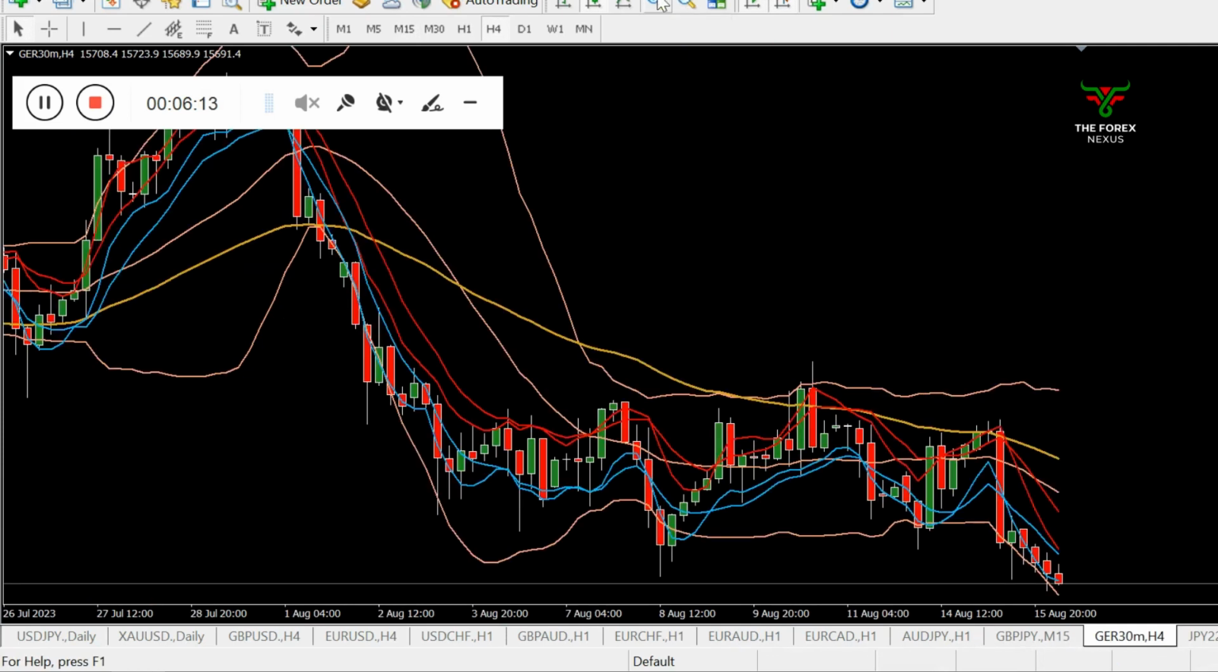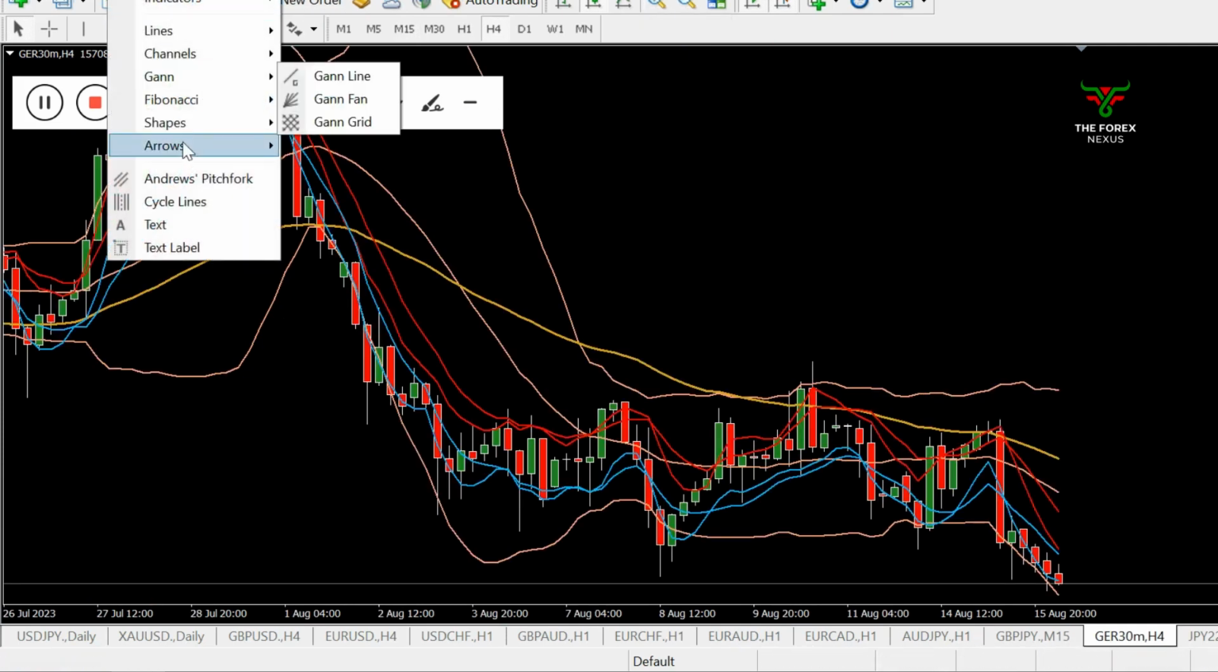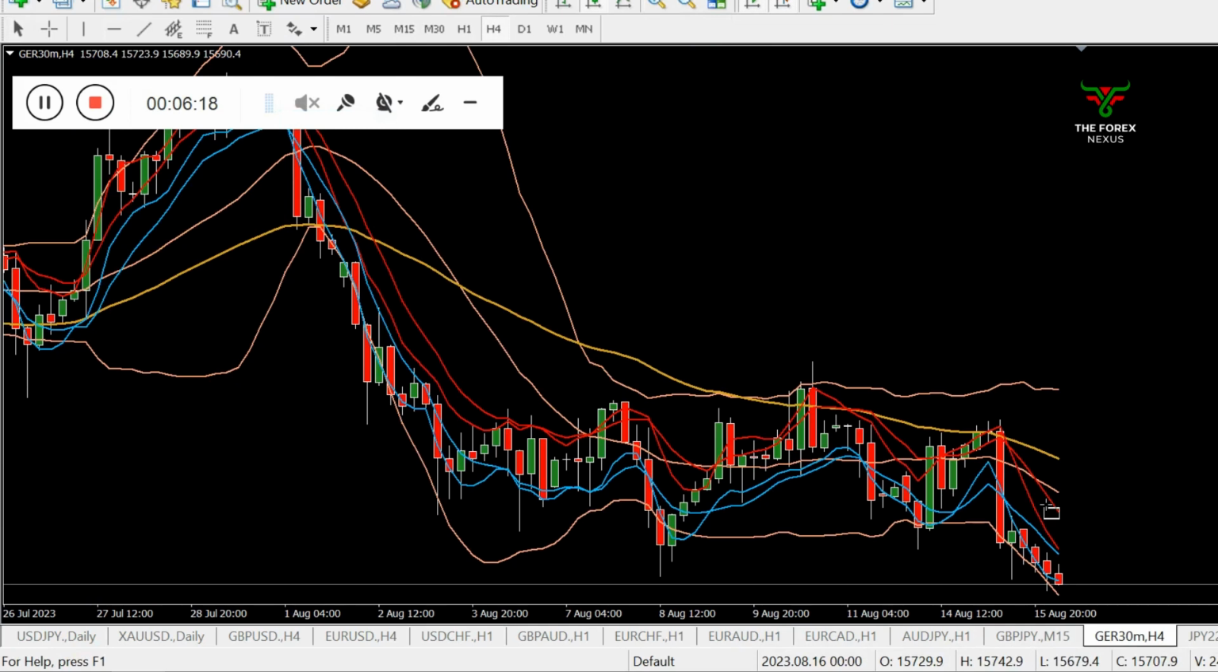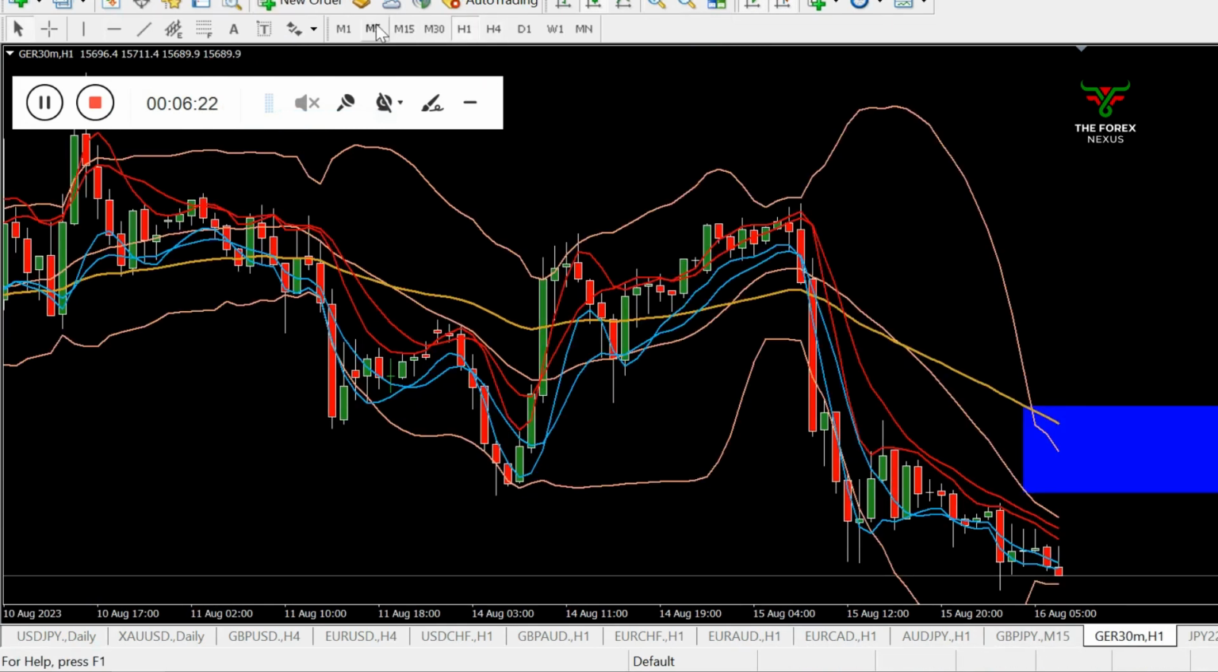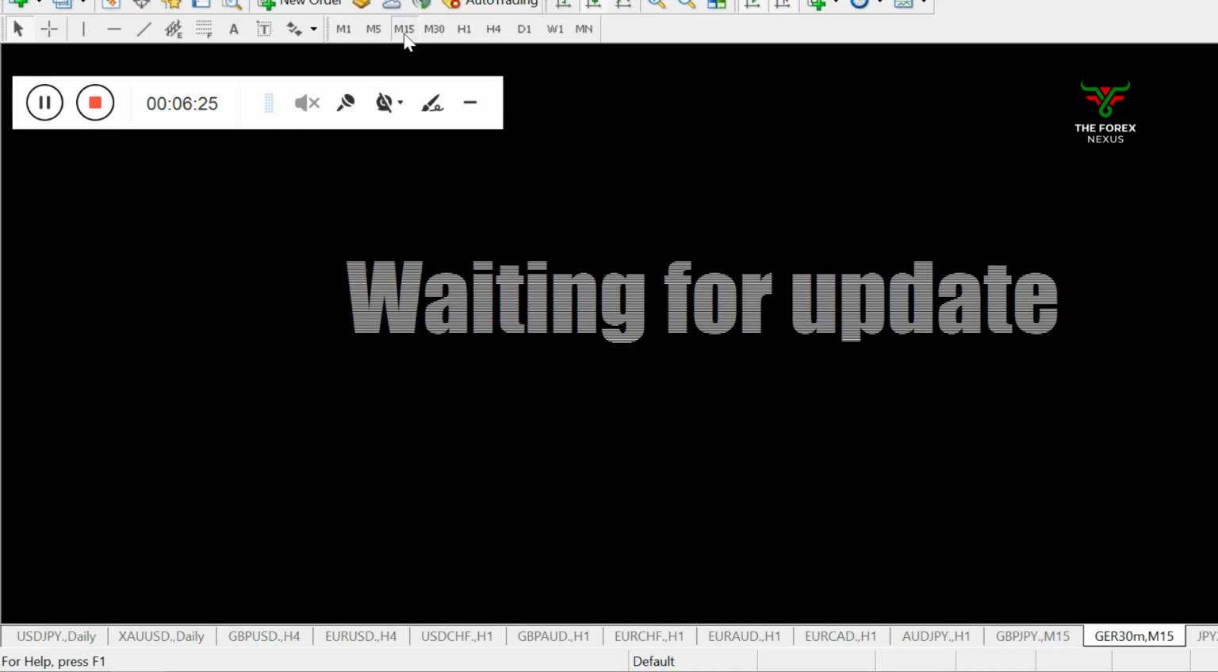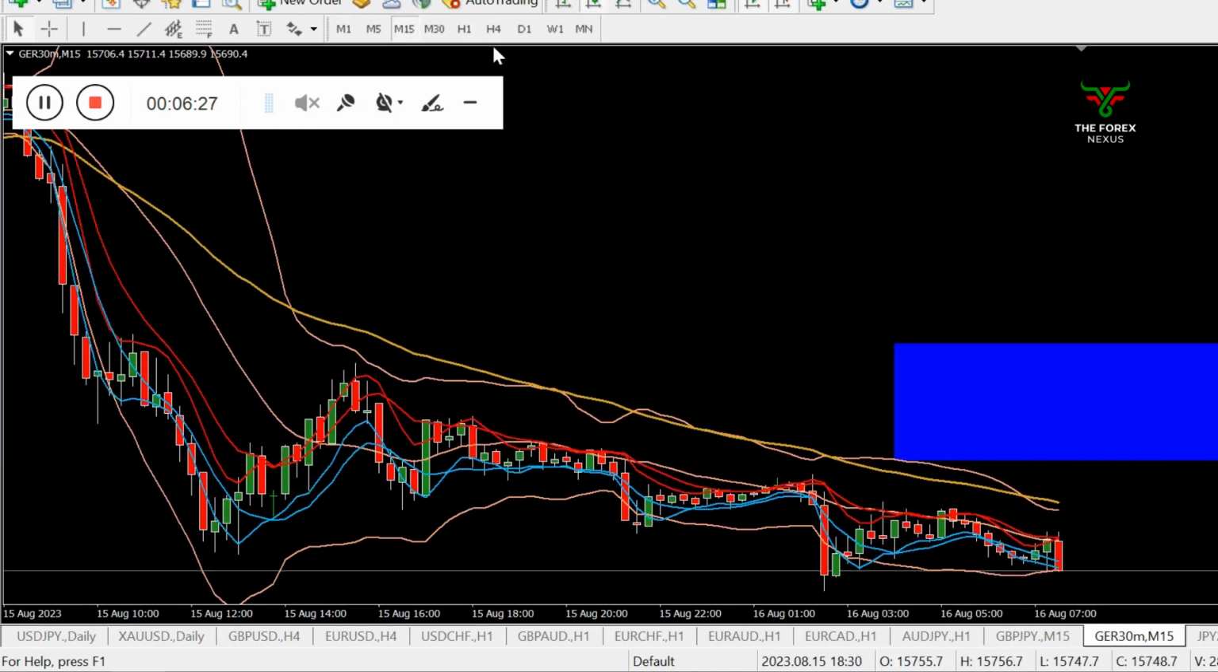GBPJPY, waiting for re-entry on H4 time frame, make confirmation on top BB stream, also make confirmation on MLV point.